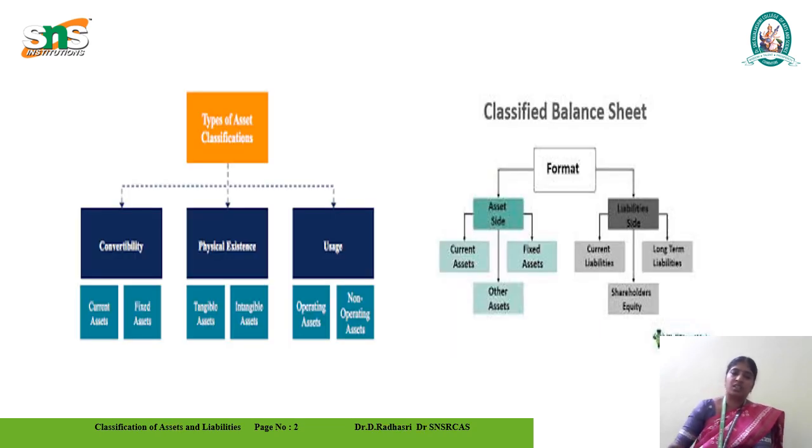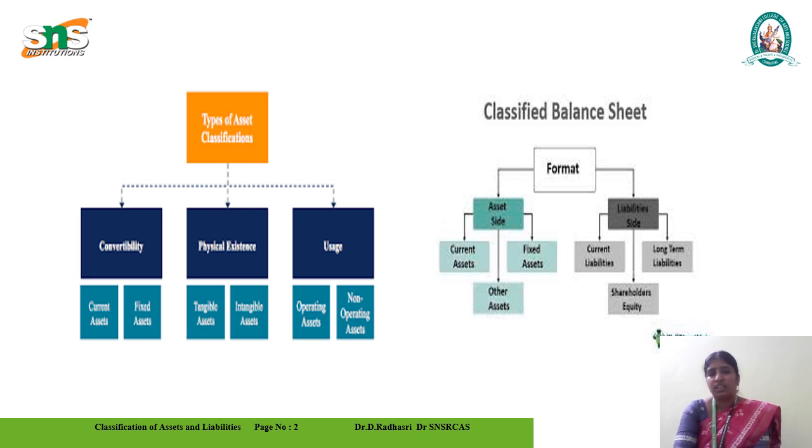Asset is the saving. The types of assets are classified by convertibility, physical existence, and usage. The current asset, the fixed asset, tangible and intangible assets. The asset side has current asset, fixed asset, and other asset. And on the liability side, we can say the current liability, long-term liability, and shareholders' equity.